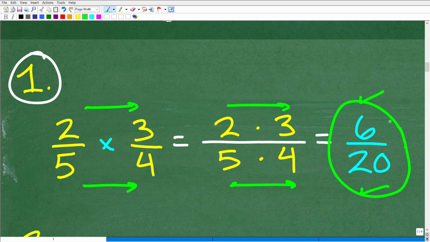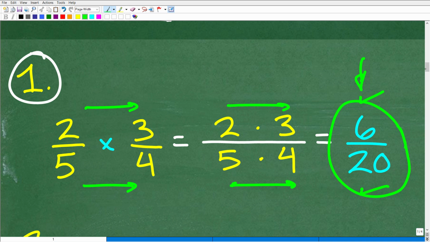All I want you to do is understand how you multiply fractions. Just multiply the respective numerators and denominators. It is not that difficult. As long as you know how to multiply basic numbers, you'll be good to go. But we'll come back and revisit how to reduce a fraction. I'll give you some general guidance on that in just a second.